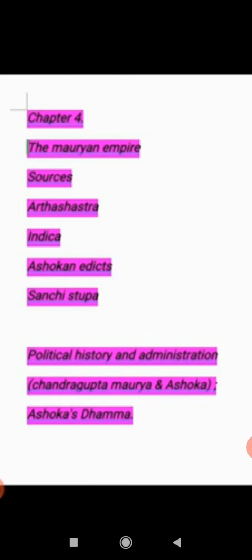The third administration we have to see is the district administration. The provinces were divided into districts called Janapads. Their administration was looked after by the Pradeshika, Rajuka and Yukta. All three officers looked after the district administration.